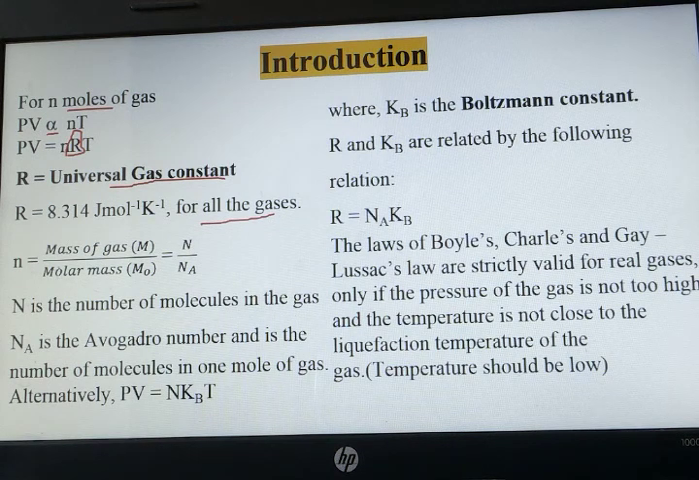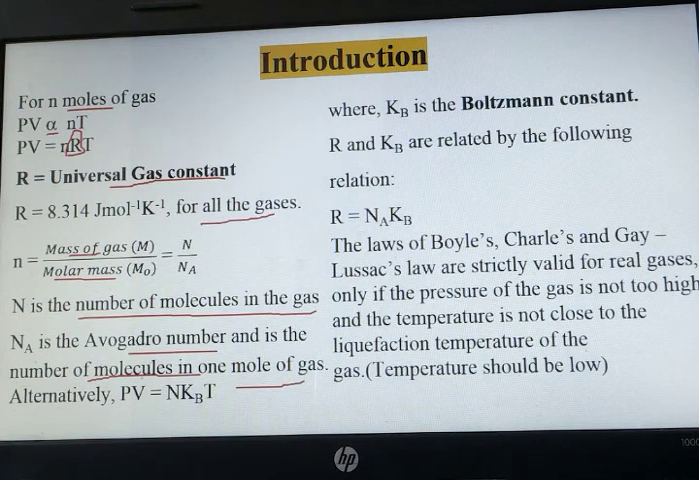Now small n is denoting mass of gas upon molar mass, that is m upon M0. This small n can also be written as N upon Na. What is N denoting? Number of molecules in a gas, and Na is denoting Avogadro's number. What is Na? It is Avogadro's number, and it is the number of molecules in 1 mole of gas.